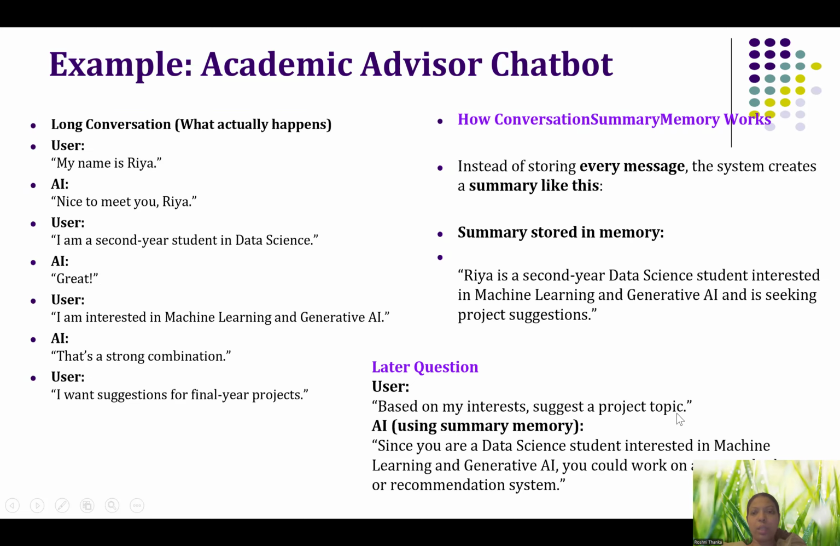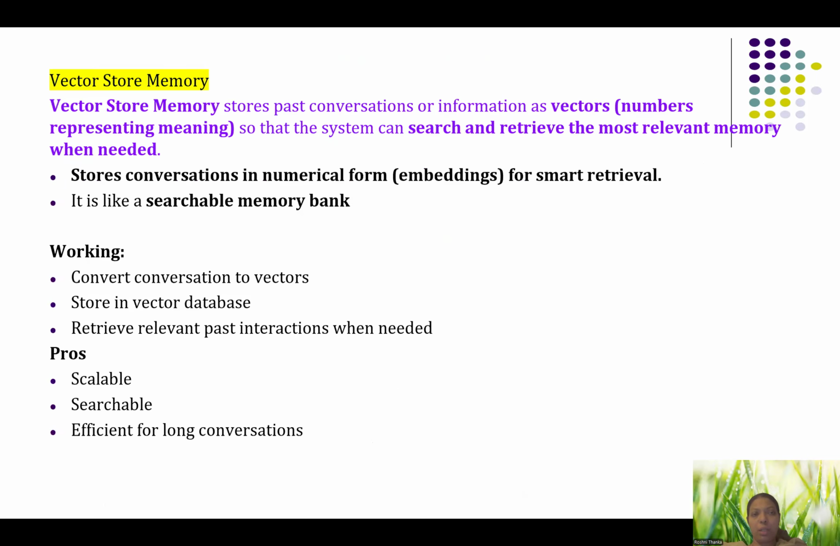So from this summary, it can understand, okay, this Ria is interested in machine learning and generative AI. She is a second year data science student. So according to this conversation, it will suggest a new topic. If it is not remembering, and she is asking such a question, it would not be able to answer it. The next memory is vector store memory.